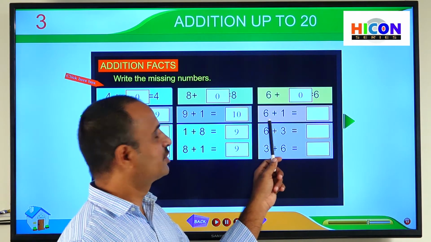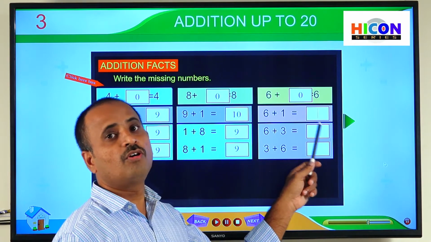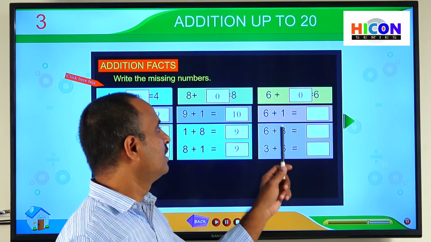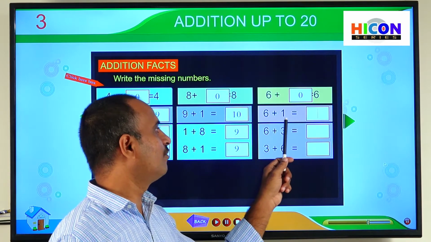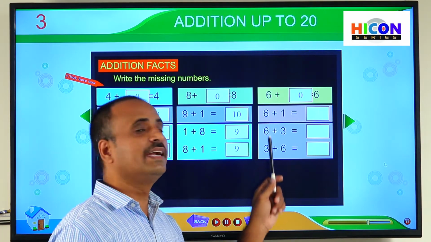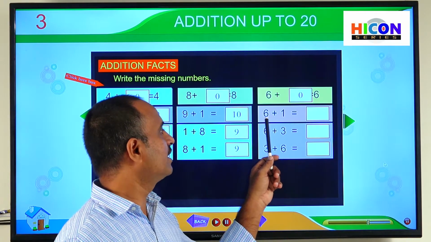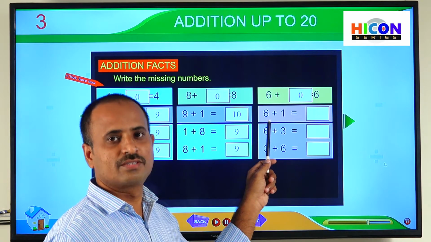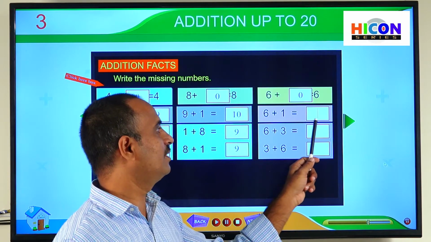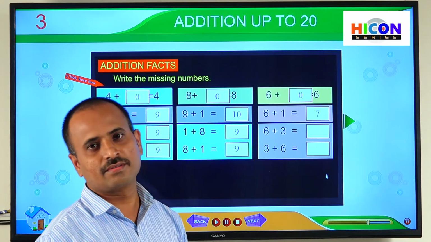And see the next one. 6 plus 1 is equal to how much? Here also they have added 1 to the number 6. If you add 1 to any number, we will get its next number. That means we will get its successor. So what is the next number after 6? After 6 we will get 7. Very good. So write 7 in this box. Here 7 is called the successor of 6.